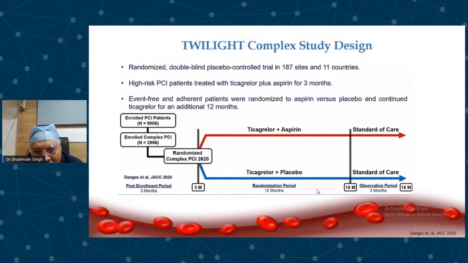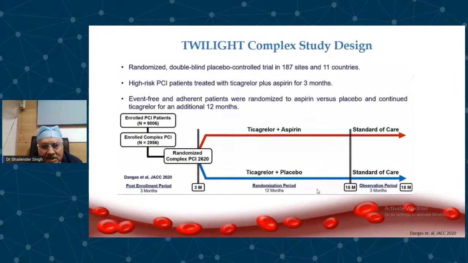You can see here a slightly complex slide, but I will explain to you. The first solid line is ticagrelor plus aspirin complex PCI, and the green line is ticagrelor plus aspirin non-complex PCI. So even with that, you can see that complex PCI has slightly higher mortality, slightly higher bleeding than non-complex PCI. And the dotted line is in patients with ticagrelor plus placebo, both in complex as well as in non-complex patients. Therefore, the bleeding is much, much less, and the ischemic events are reduced.